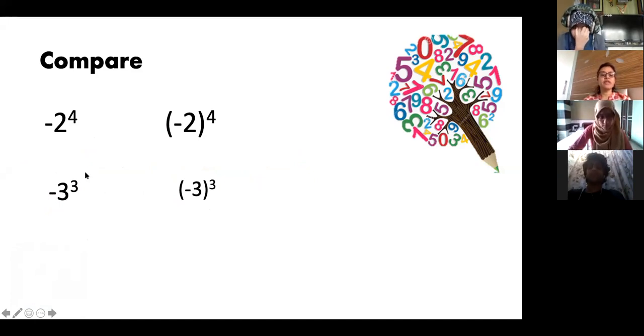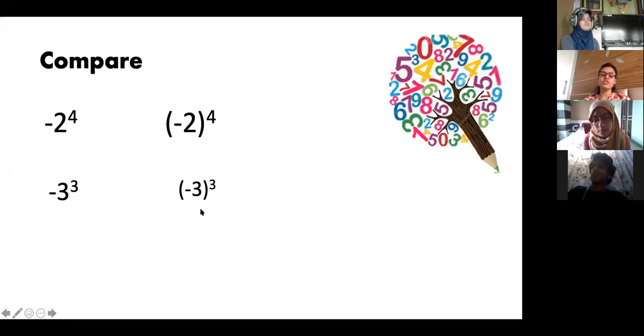What will be the answer here? Minus 27 is the answer in this case. And here also, plus 27? No, here also minus 27. There also minus 27. See, the power is odd. So minus into minus is plus, but one more minus is there.